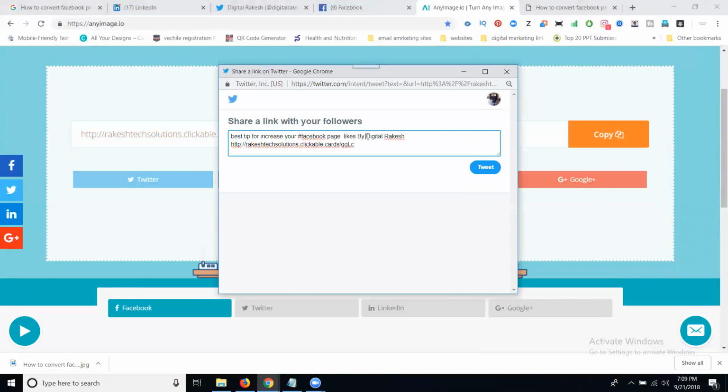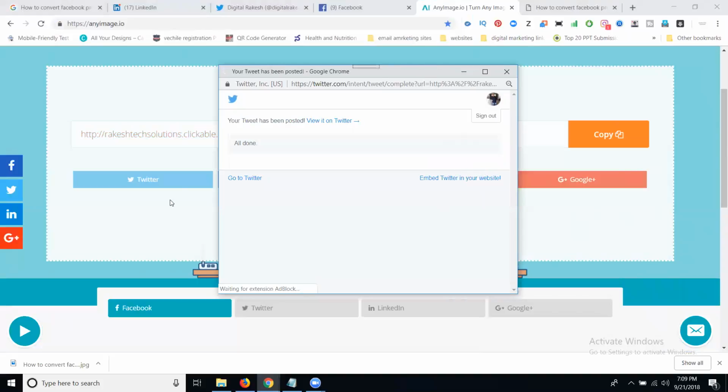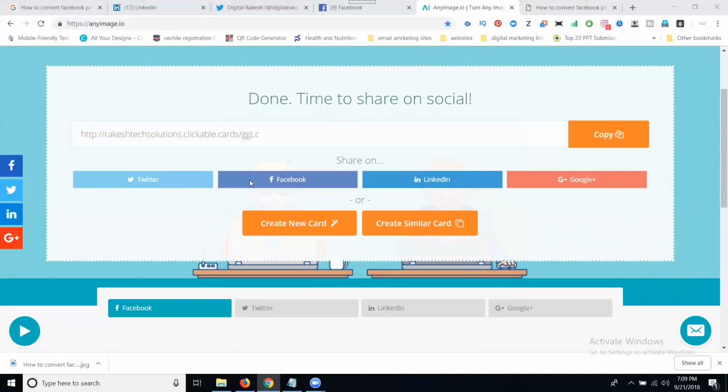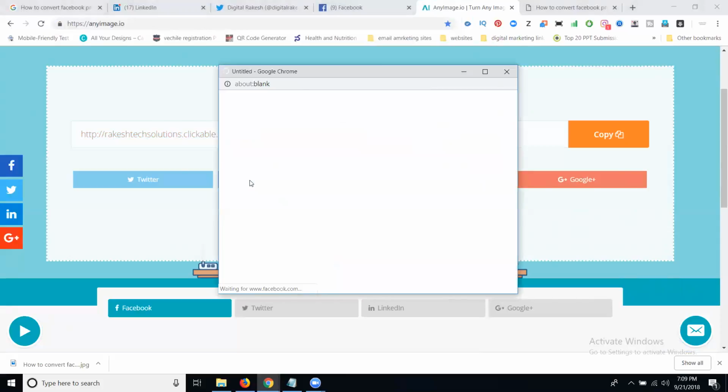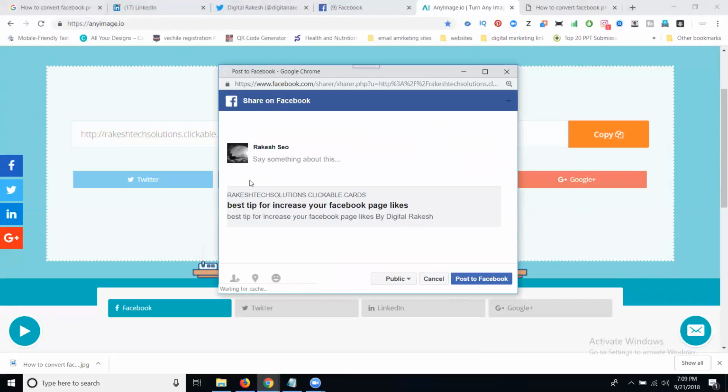Facebook page. Now click. Tweet. Done. Next one, Facebook. You can promote for the Facebook page, profile, groups, friends' timeline and a private message with the group friends.